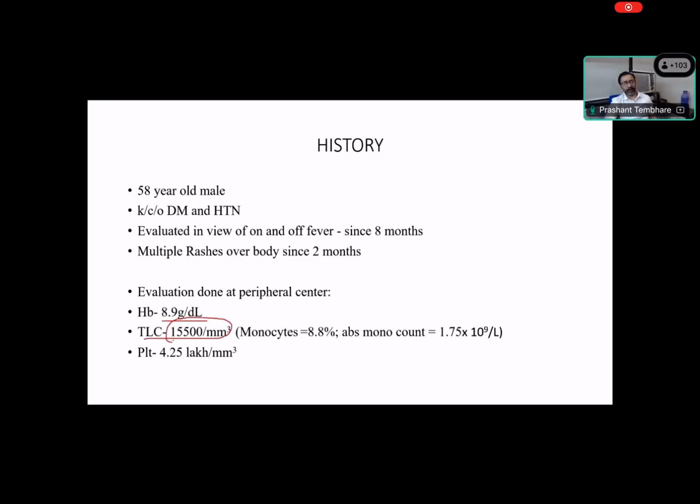You can see the WBC count of 15,500, which is high, and monocyte was 8.8%, and absolute monocyte count is increased. So you can see there is a monocyte count more than 1,000, almost 1,750, and platelet count also looks normal. So there was anemia, the platelet count is on the higher side, and there is monocytosis, with anemia and platelet count in an older adult patient.